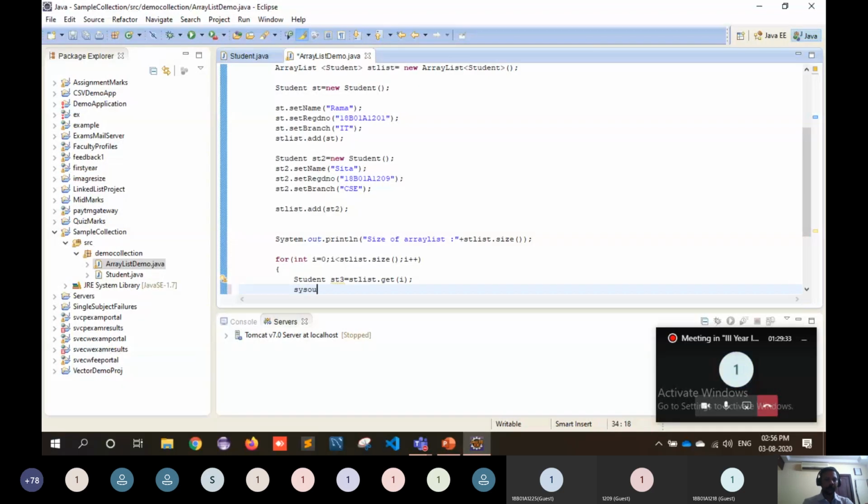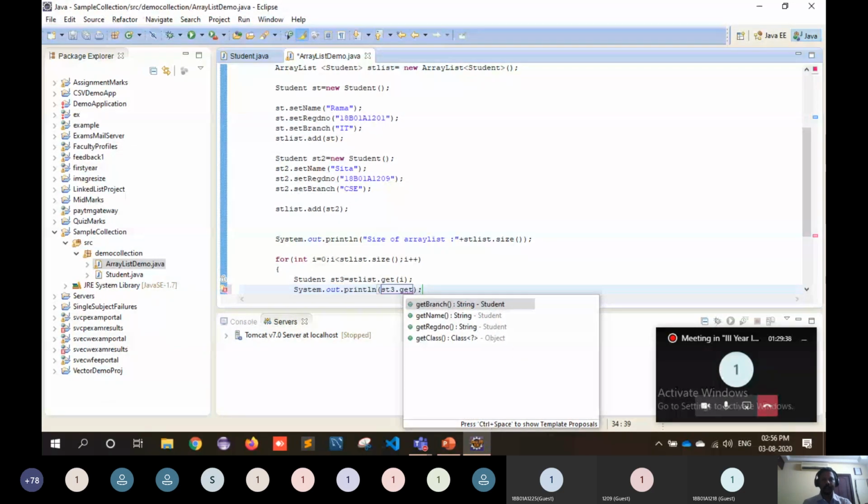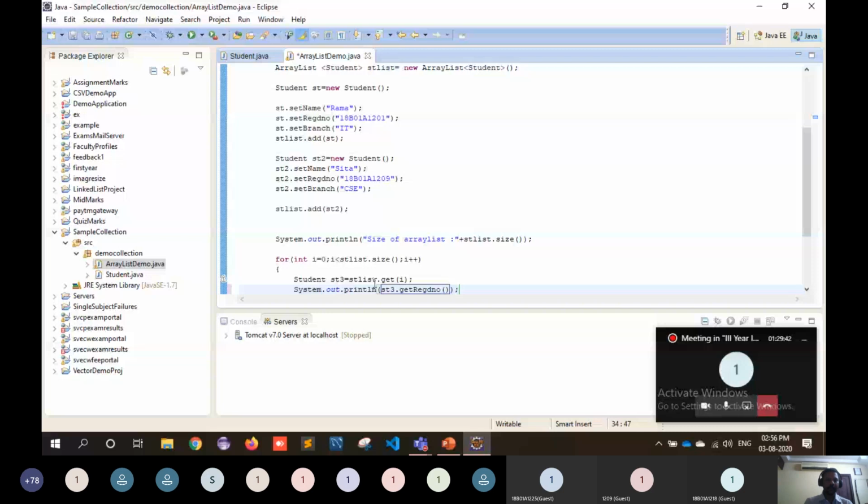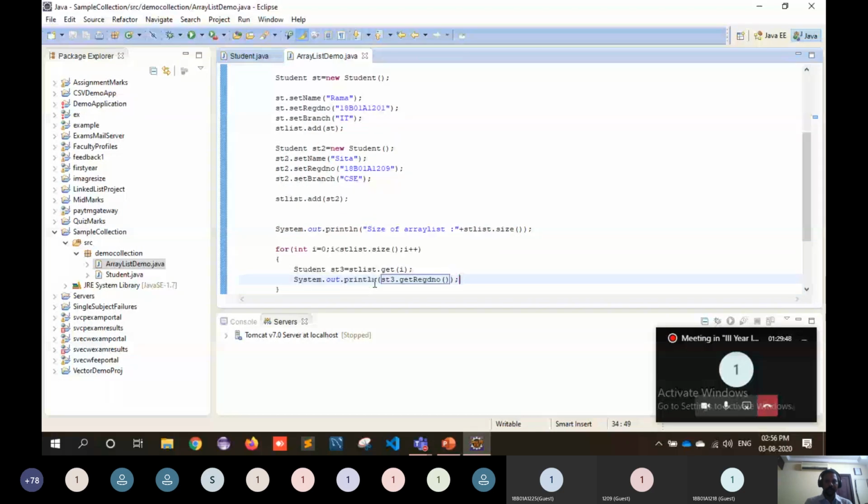Okay, this out st3.get registration number. I'm printing only the registration number instead of printing all the details of the object that is retrieved from the array list. Now presently there are two objects available.